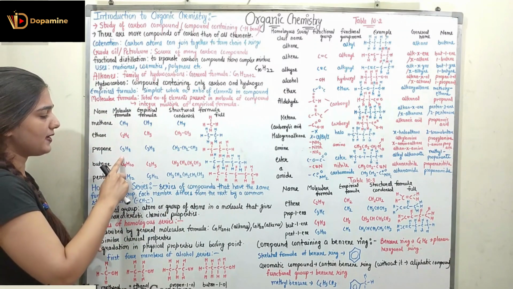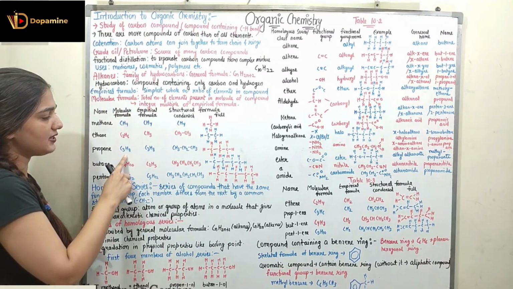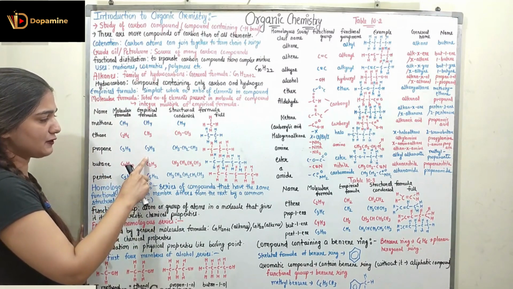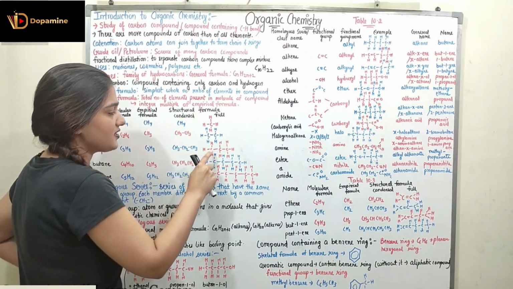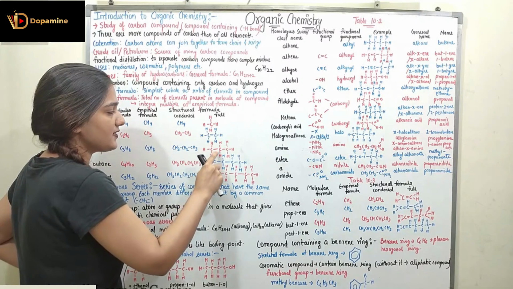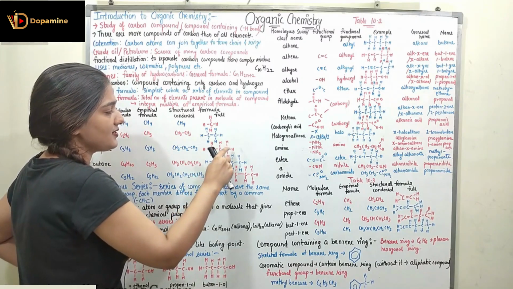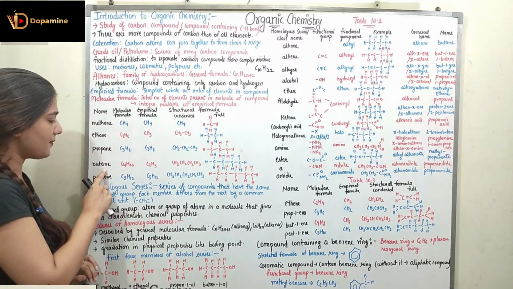Coming to propane. Propane's molecular formula is C3H8. Empirical formula is also C3H8. What is the condensed formula? CH3, CH2, CH3. So the first C has 3 H, the second C has 2 H, and the third C has 3 H. Coming to butane.